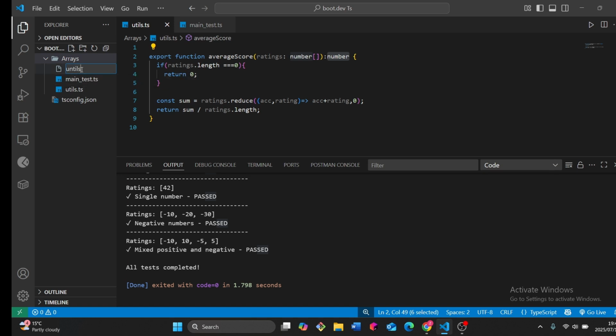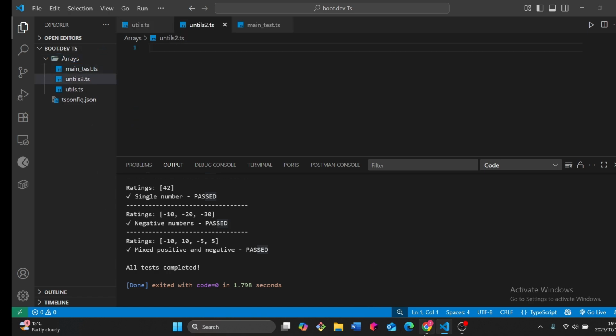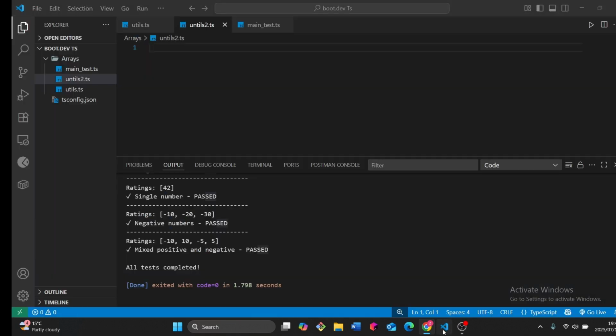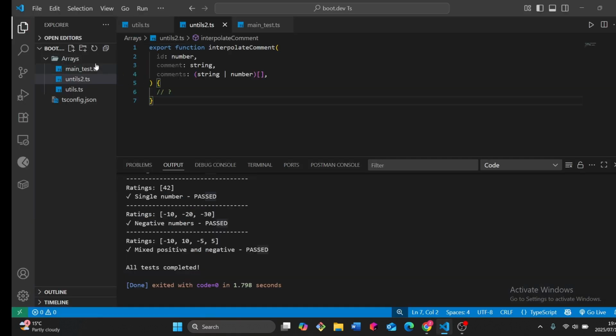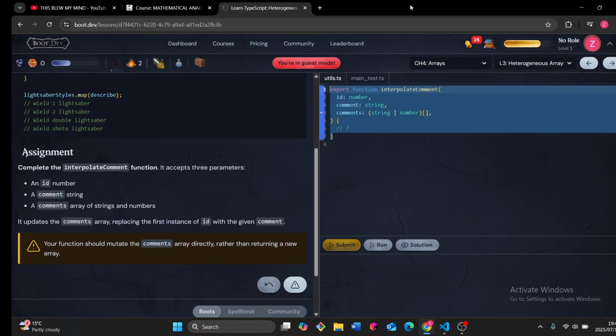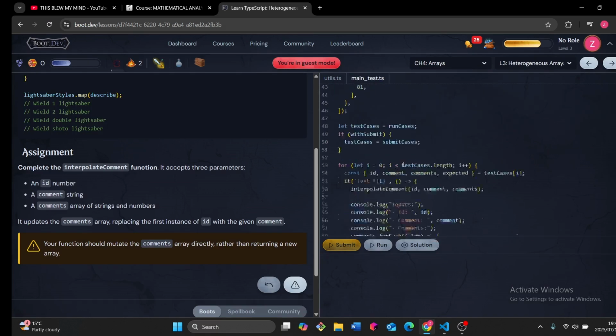It's details 2.ts, and then what we're gonna do is copy the code that's being exported and paste it there. Maybe I shouldn't name them utils. Okay, main test 2. Let's just do it like that. It works. Main test 2.ts. To save time, I'm gonna ask GPT to write the test case for us.